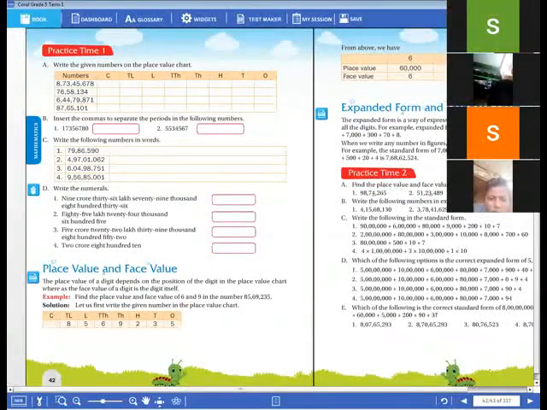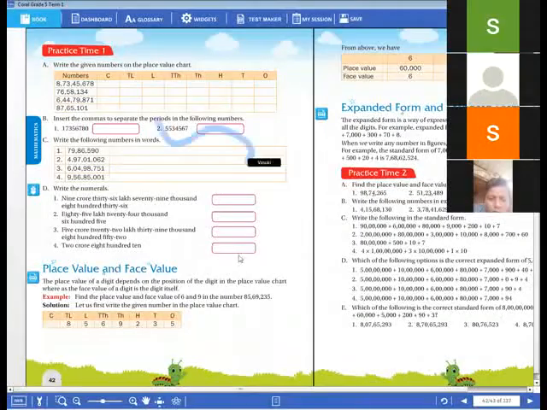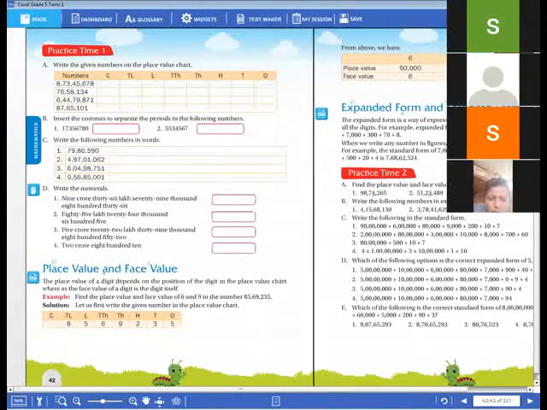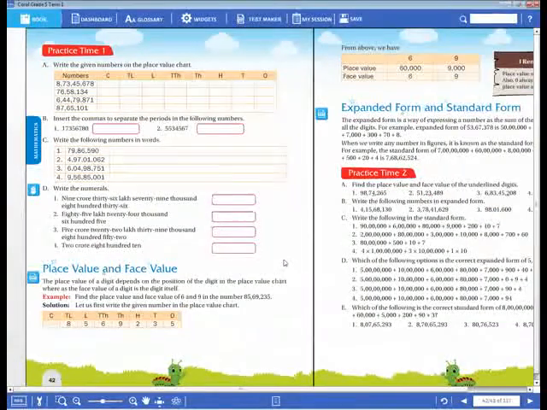Now the next topic is, everyone should note down in your notebook, please: place value and face value. Note down in your notebook, dear children. Place value and face value. Everybody please take a note.